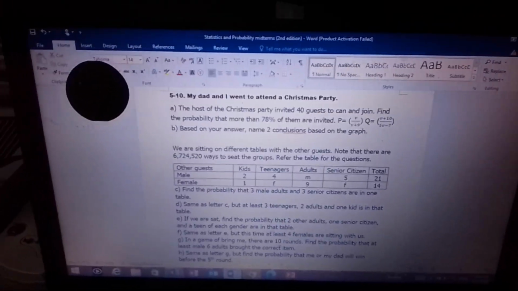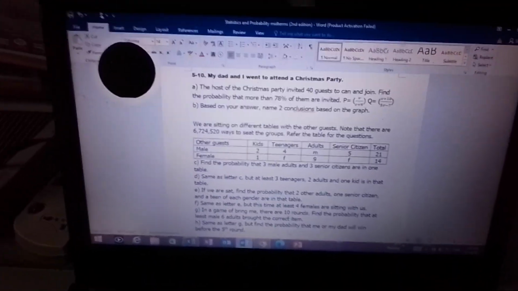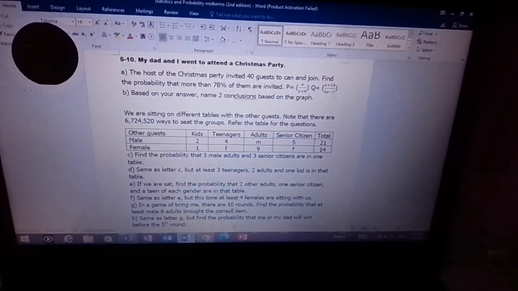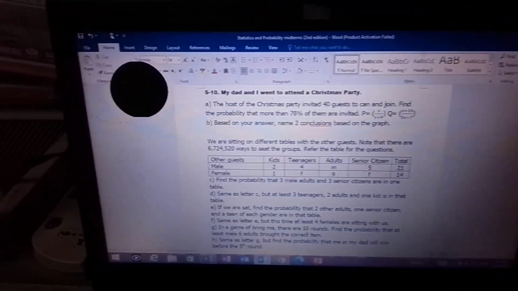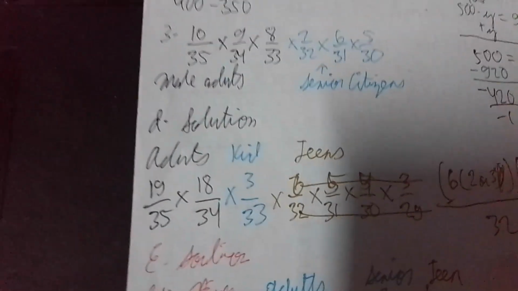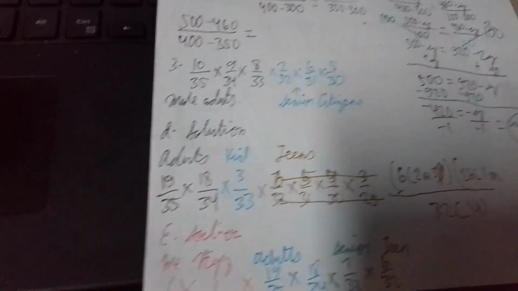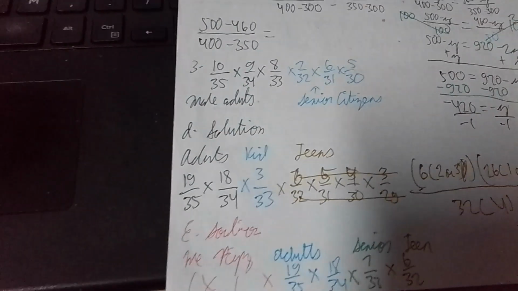First, let's work out the 2 adults. Remember, there are 19 adults, and we need only 2 of them. So the solution is 19 over 35, because 10 plus 9 equals 19. And because 1 adult has already been selected, there's only 8 over 34 adults left. And then for 1 kid, there are 3 kids.